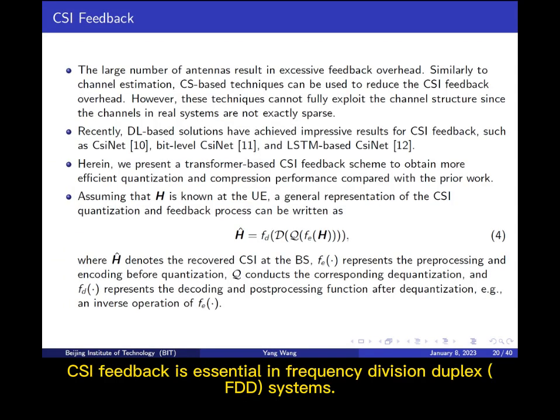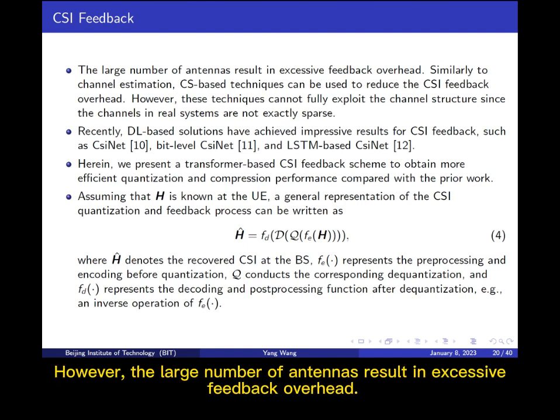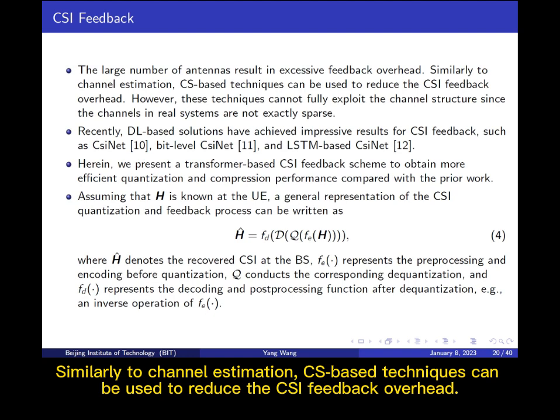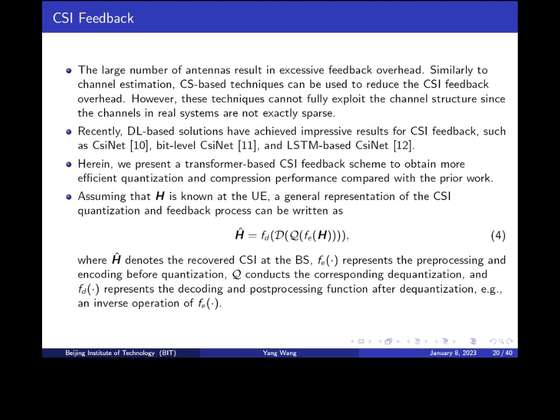CSI feedback is essential in frequency division duplex (FDD) systems. However, the large number of antennas results in excessive feedback overhead. Similarly to channel estimation, CS-based techniques can be used to reduce the CSI feedback overhead.